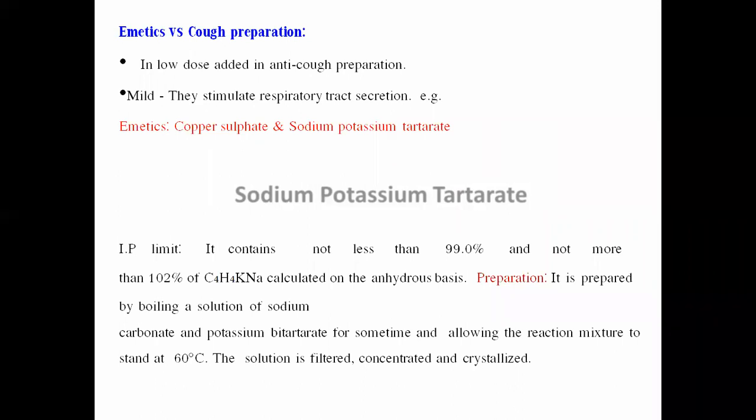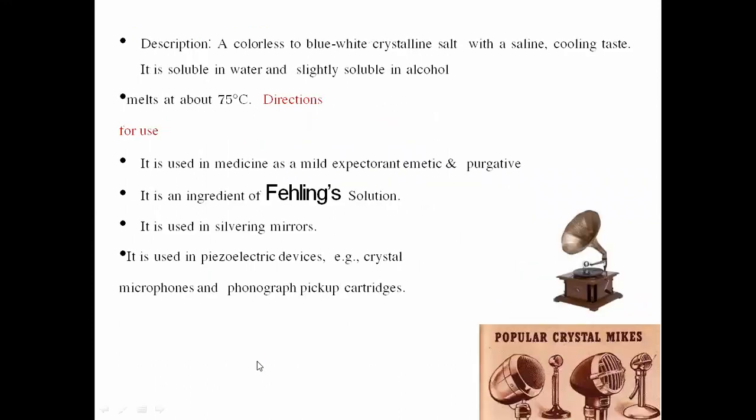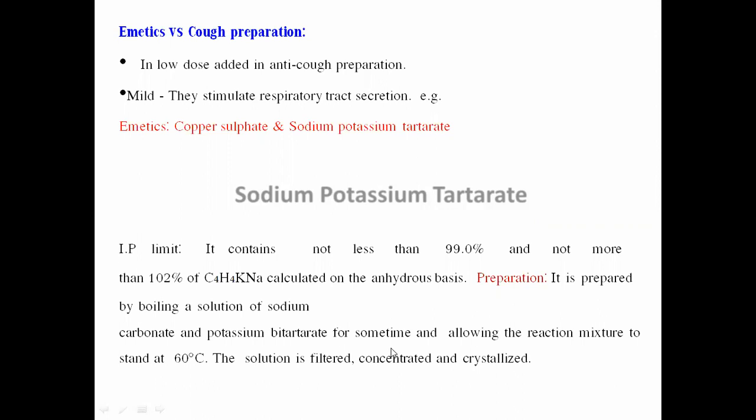Now, what are those compounds which are coming under this class? First will be sodium potassium tartrate. Now, the purity limit of sodium potassium tartrate is 99 to 102%, calculated on the anhydrous basis. Now, preparation: it is prepared by boiling a solution of sodium carbonate and potassium bicarbonate for some time and allowing the reaction mixture to stand for 60 minutes at 60 degrees centigrade.